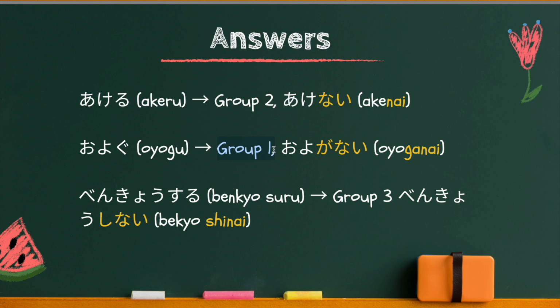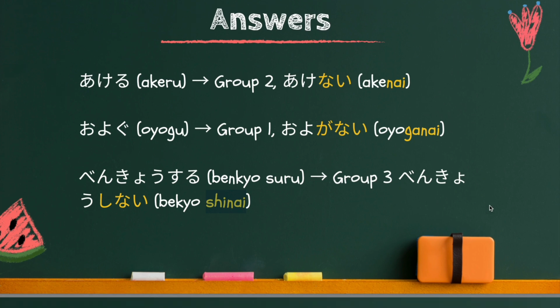If it's group 1, change u to a sound and then add ない. So it becomes 泳がない. Lastly, 勉強する. する is group 3. So as for group 3, just remember that する becomes しない. So the ない form is 勉強しない.